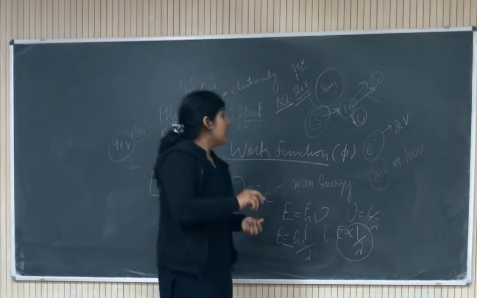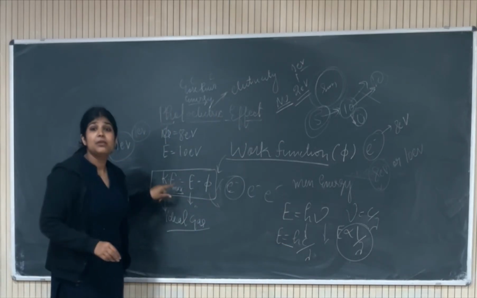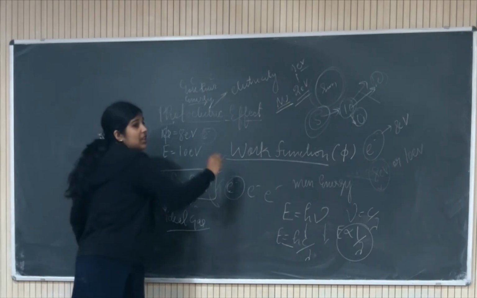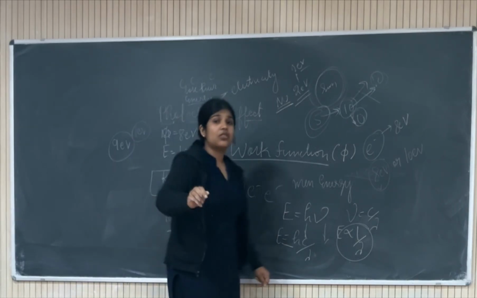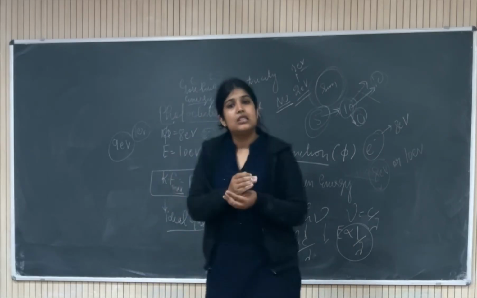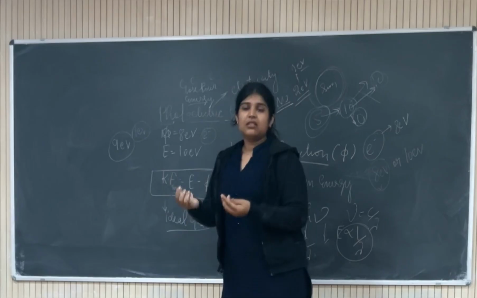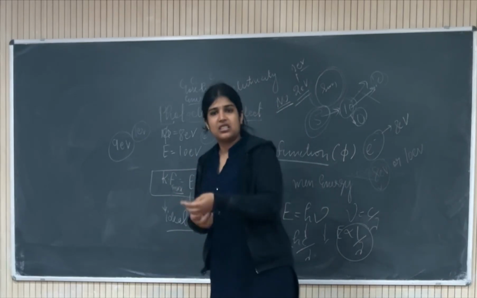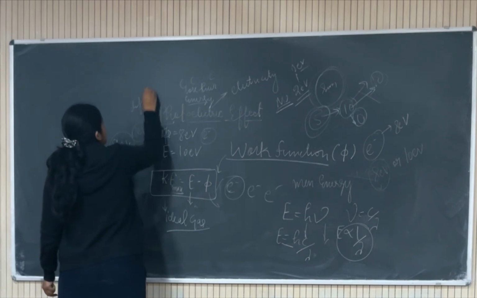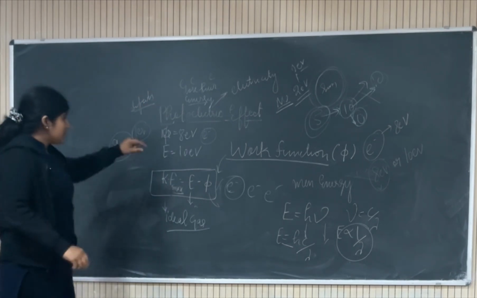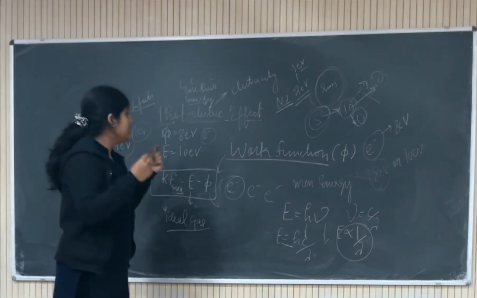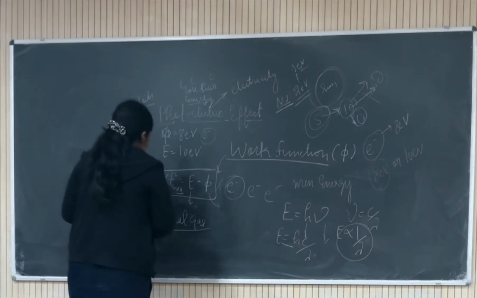So this is the ideal case, that the kinetic energy will be E minus phi. But it is not the case for every individual electron. And for every individual electron, you can't find the kinetic energy because you don't know where that energy is being lost, like in collisions or in some other cases. We have many types of defects inside the solid that we will talk about later. But this is the maximum kinetic energy, not the kinetic energy of individual electrons. Okay, so this is E minus phi.